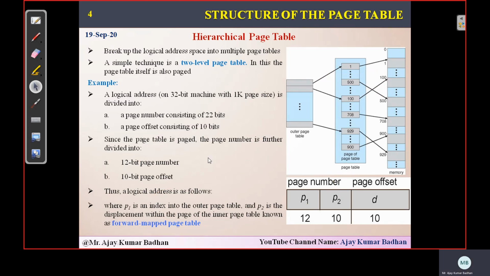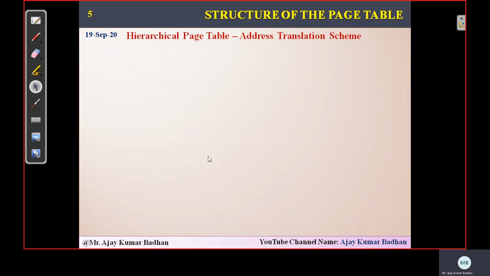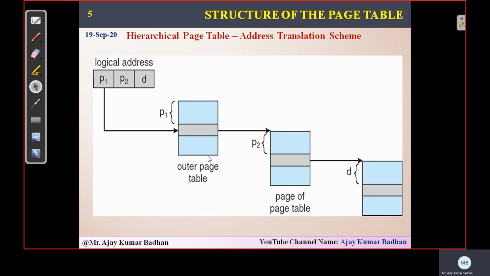Forward map page table. So this is the diagram related to your logical address P1, P2. What did we get here? We got 12, this is your 10, and this is your 10. So this refers to the outer page table, what we have seen in the previous. Here P1 is acting as an index, so wherever 12 is there, that will be located, and here whatever the value we have.